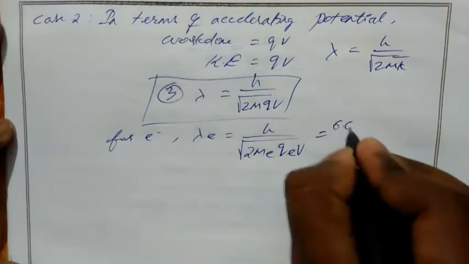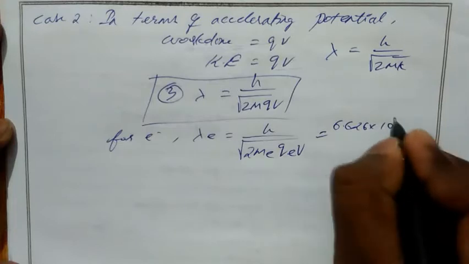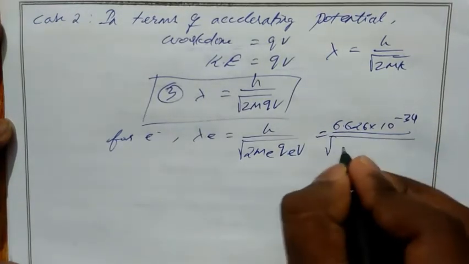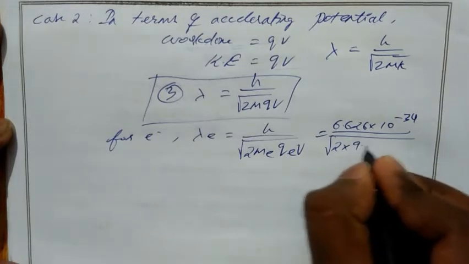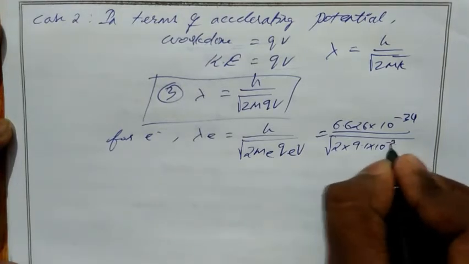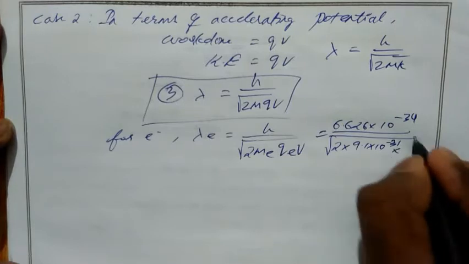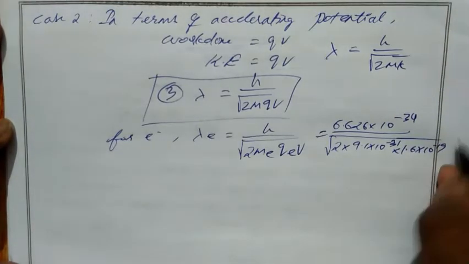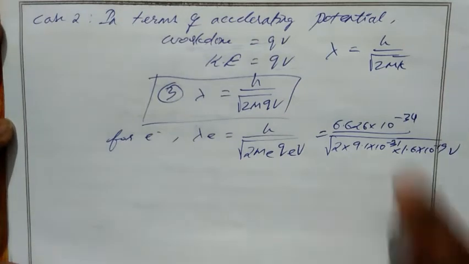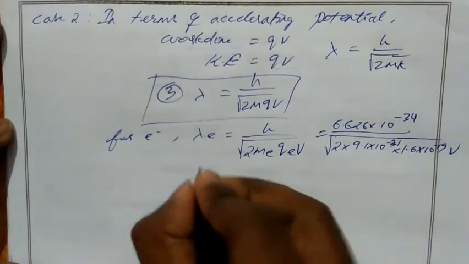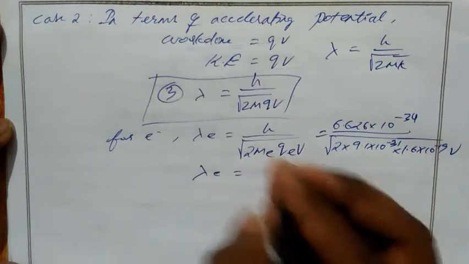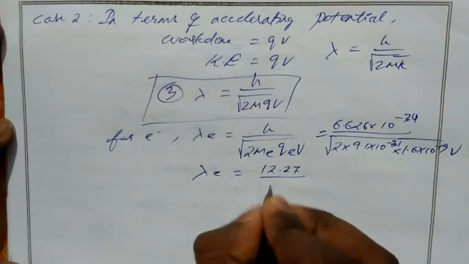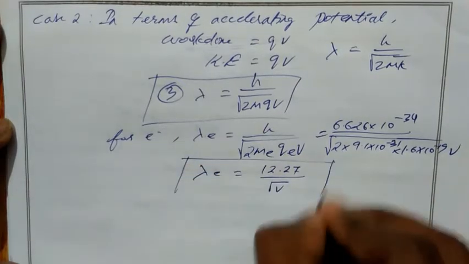So h is 6.626 into 10 power minus 34 joule second, divided by root 2 into mass of electron 9.1 into 10 power minus 31 kilogram, charge of electron 1.6 into 10 power minus 19, then into V. If we calculate all these values, we will get lambda E equal to 12.27 divided by root V.